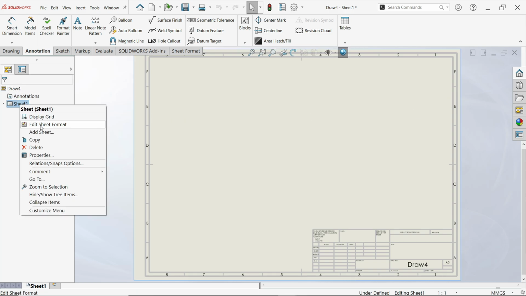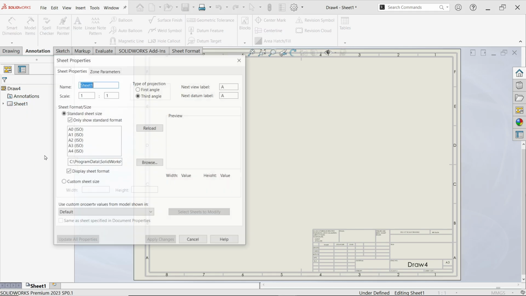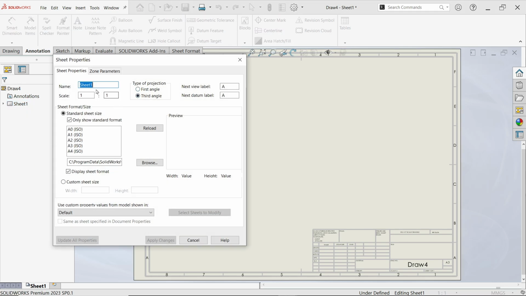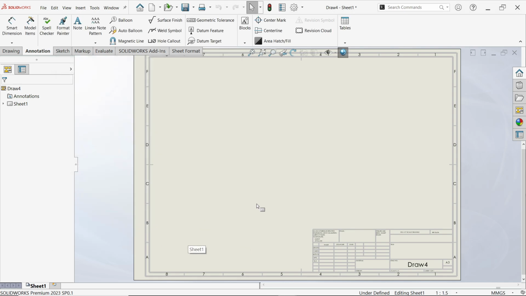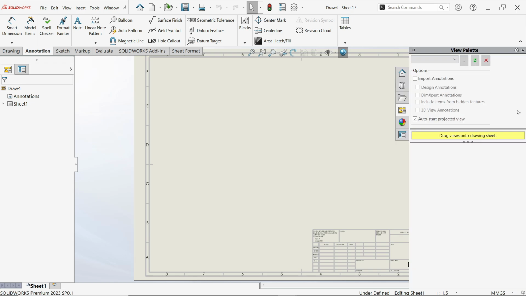Now right click on sheet, properties. Now from here you can change the name of the sheet, first angle, third angle. In most of the cases we use third angle. Even you can change the sheet format from here. Let's say apply changes and close.